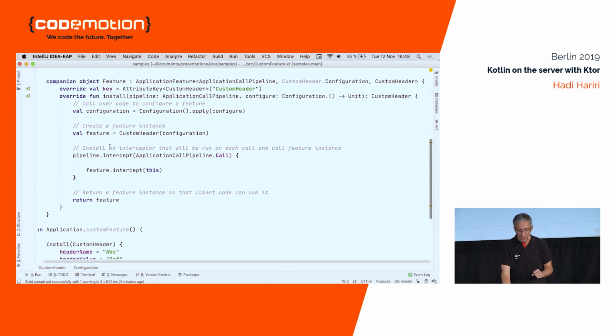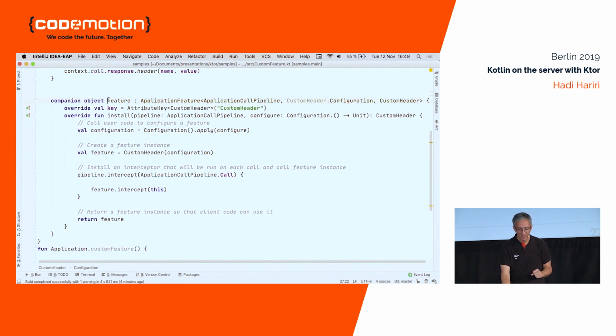And then you have a companion object feature that implements application pipeline call, right? This is basically that call object. And in there, you have a function which is install, and inside there, you actually execute the work that's going to be done. So you have one part of the feature, which is the configuration, which are all the parameters that you want to set, and then you have another part, which is the actual execution, what you want to happen in that feature.